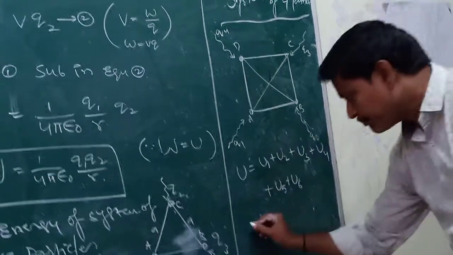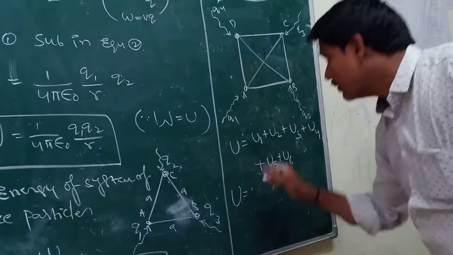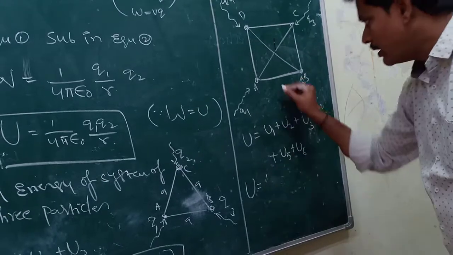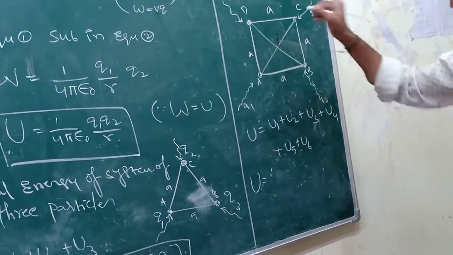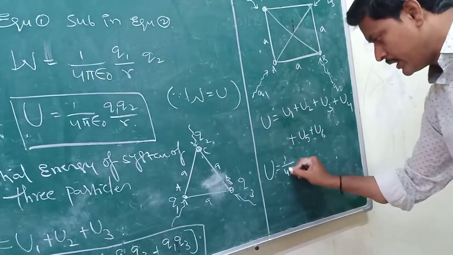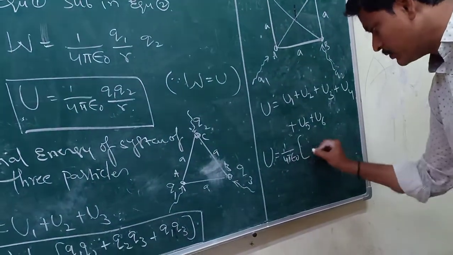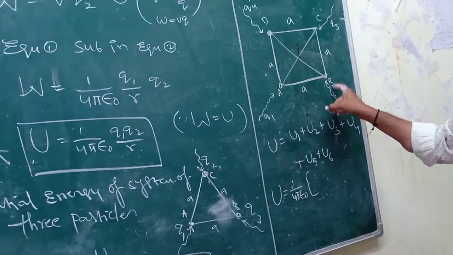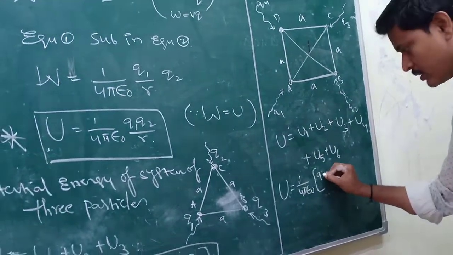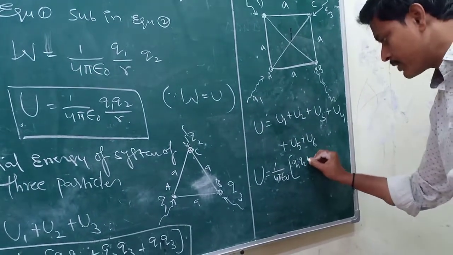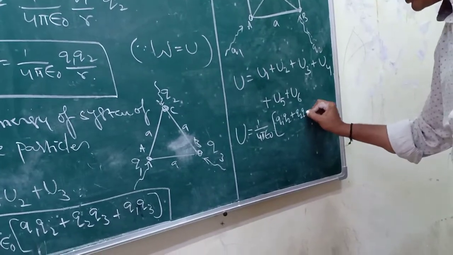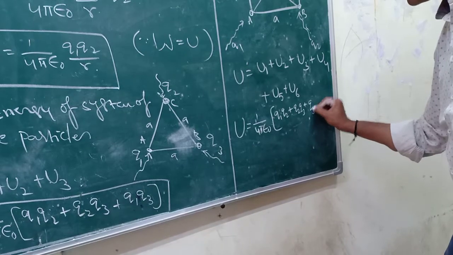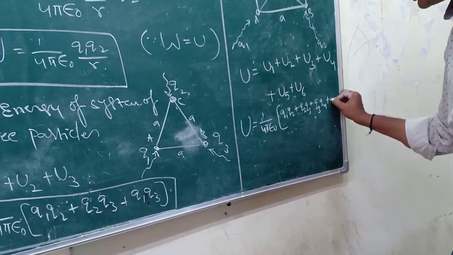So the potential energy U is equal to, in the first case all sides are equal, 1 by 4 pi epsilon naught into the work done to keep these two particles: Q1 Q2 plus Q2 Q3, Q3 Q4, Q4 Q1.